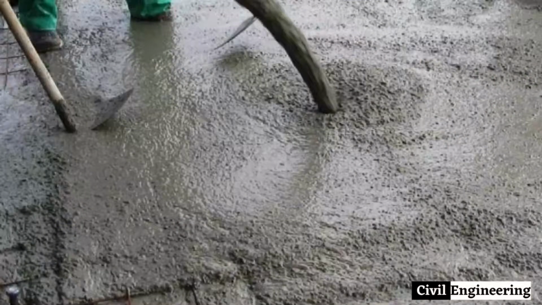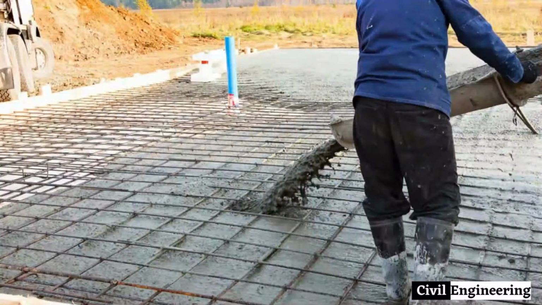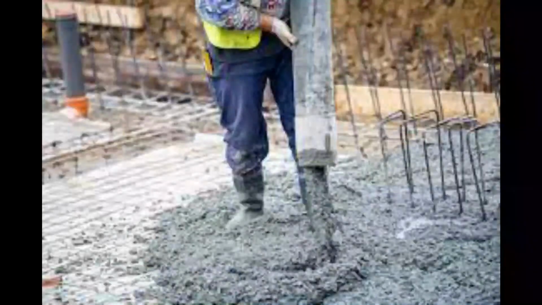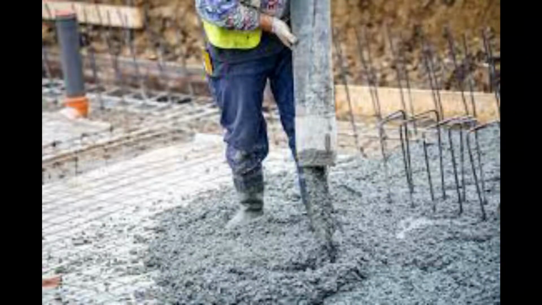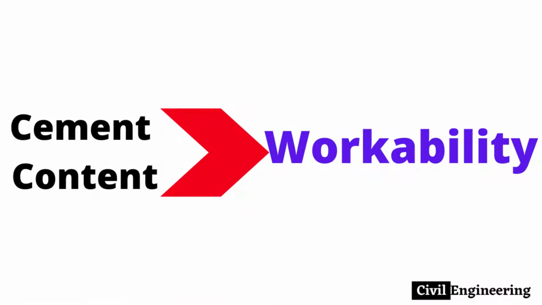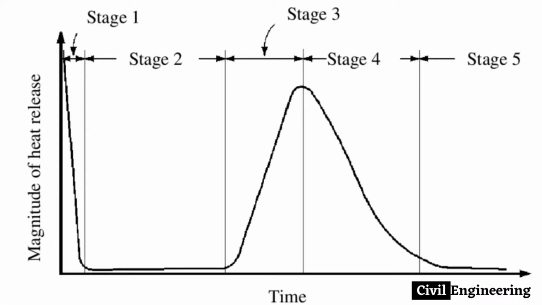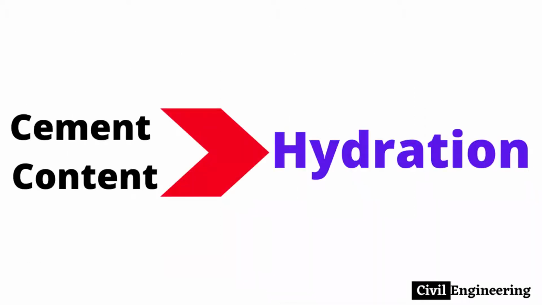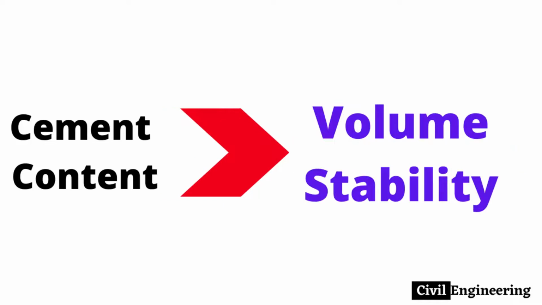Cement paste covers the outer surface of the fibers and aggregates in the fresh stage of concrete. The excess paste after the coating acts as a lubricant for the ingredients of the concrete and makes the movement easier. So, the cement content directly influences the workability of fresh concrete. The heat released from the concrete also depends on the cement content in the hydration stage, and cement content also plays a reasonable role in volume stability in the hardening stage.